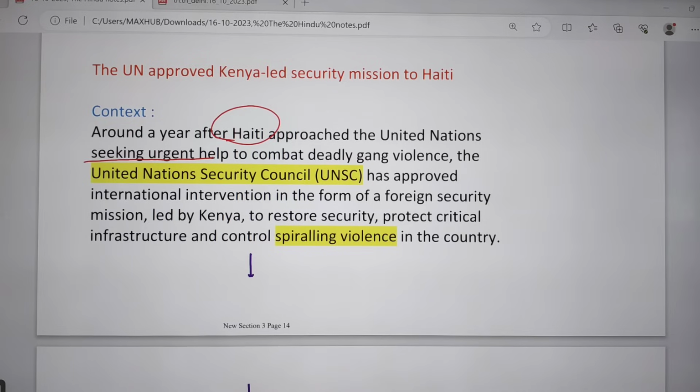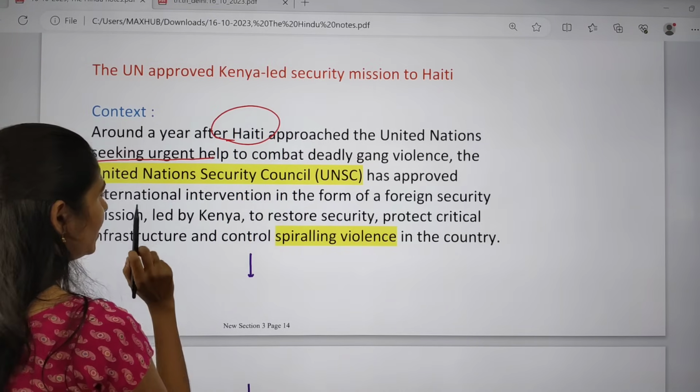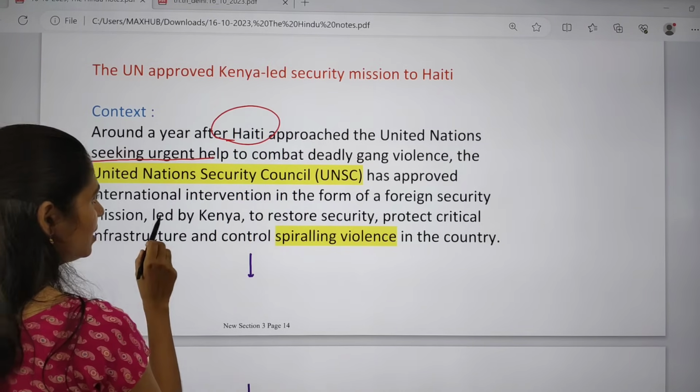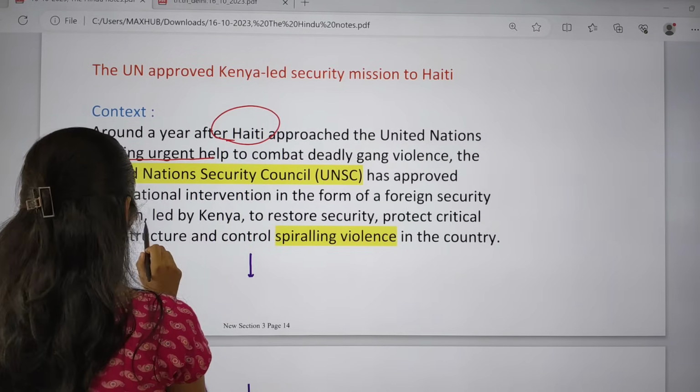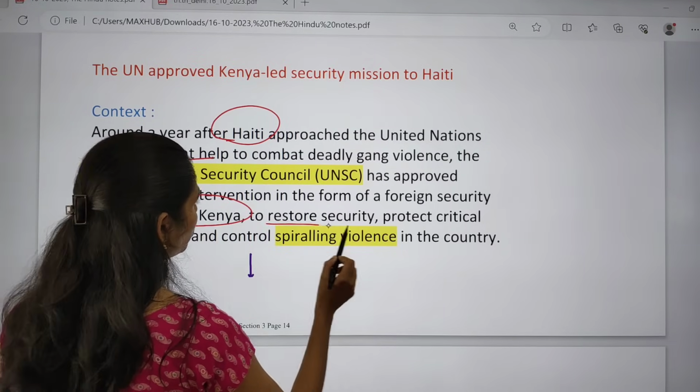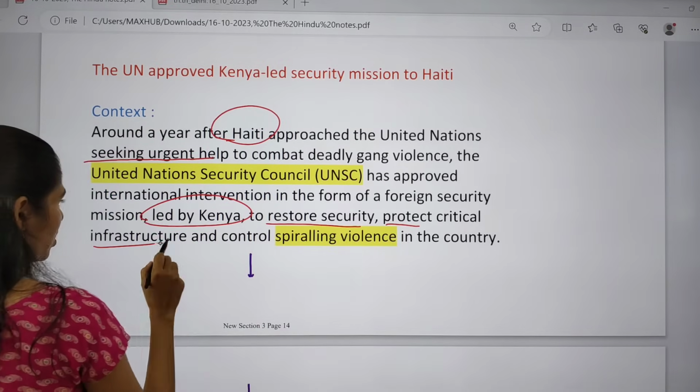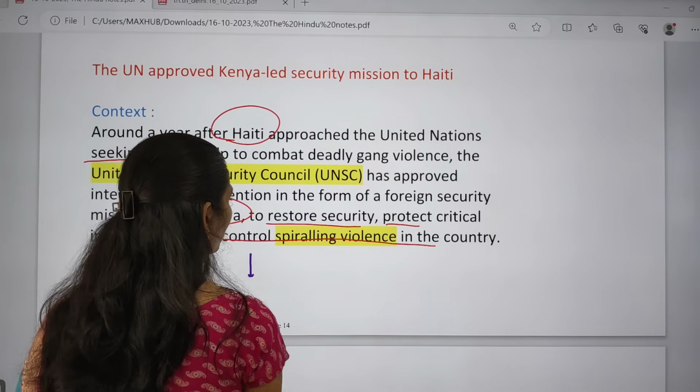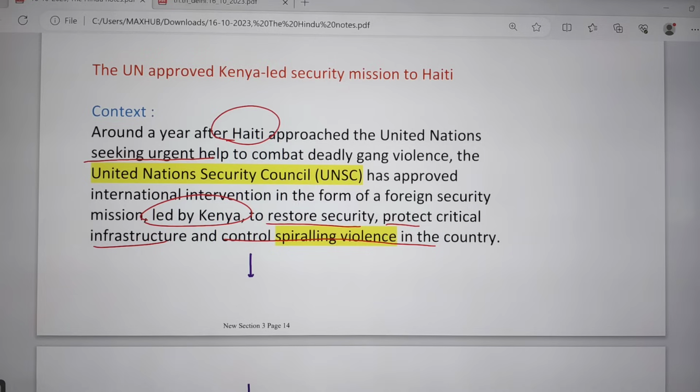Gang violence is happening in Haiti, and Haiti approached the United Nations Security Council to make peace and stability in the region. So this foreign security mission, led by Kenya, is to restore security, protect critical infrastructure and control spiraling violence in the country.